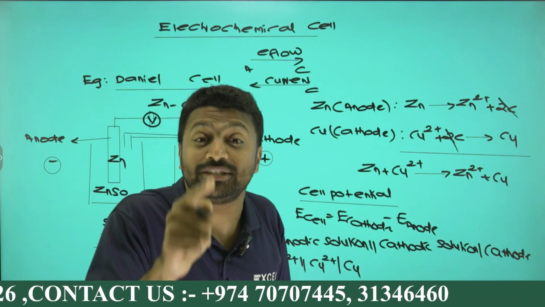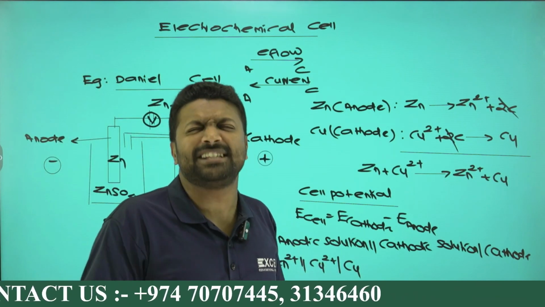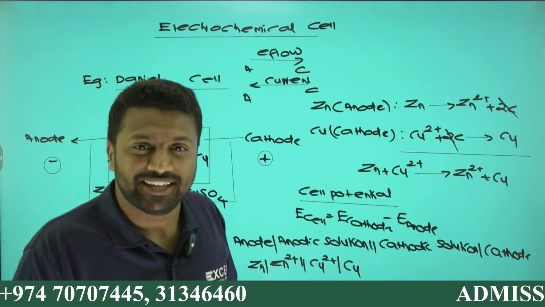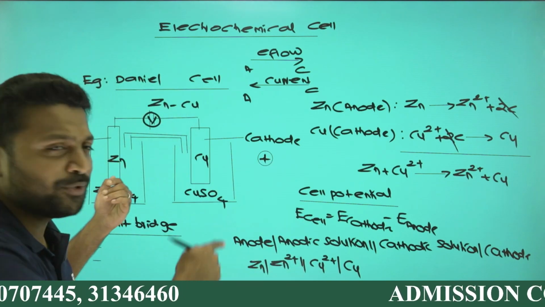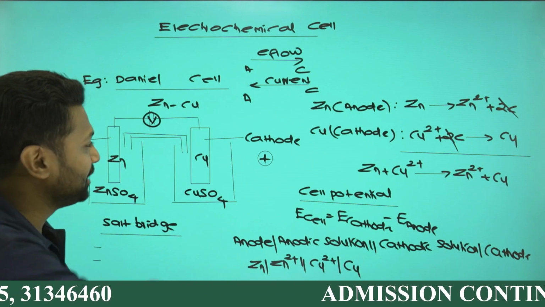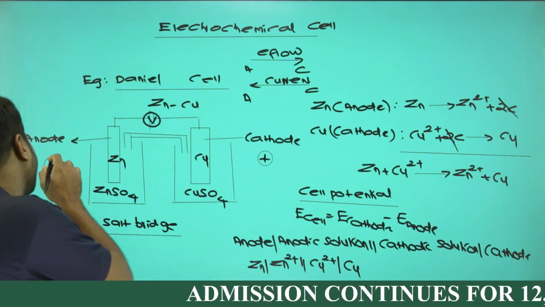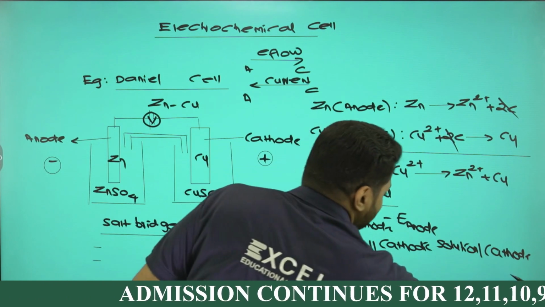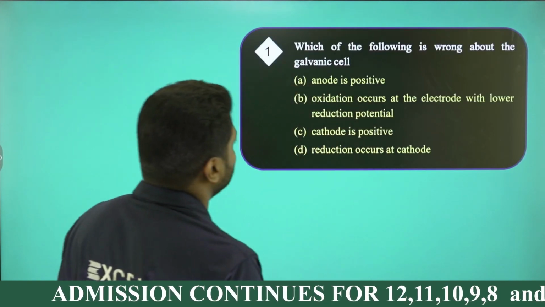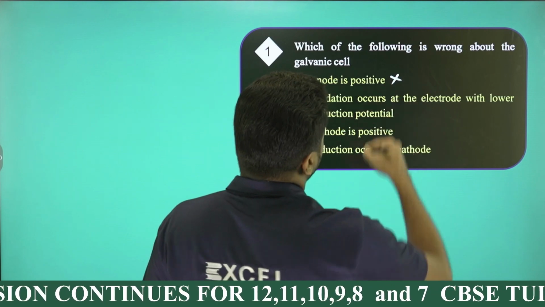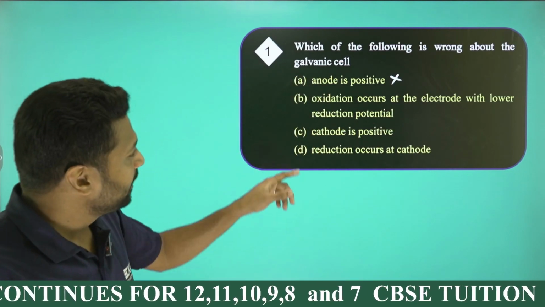In order to flow the current, there should be a difference in potential, current flowing from higher potential to lower potential. Since current is moving from cathode to anode, cathode will be higher potential, called positive, anode will be lower potential, negative. So anode positive is a wrong statement, right? So you can say anode is positive is a wrong choice. Let's check the remaining two, right?